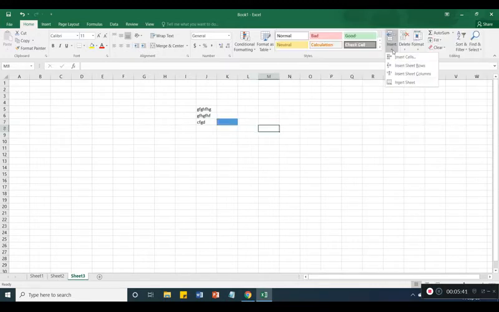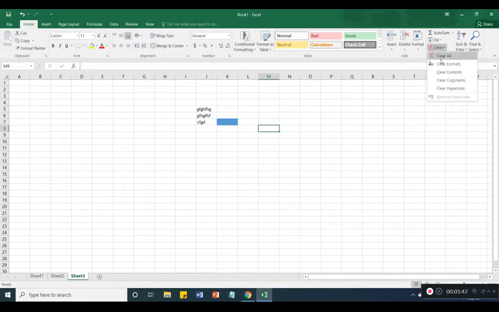And here is insert, if you want to insert a row or column, you can insert from here. And if you want to clear any format, clear cell format, all these things, or I want to clear everything, clear all. So this is the clear. This is our Home tab, and the second one is the Insert tab.